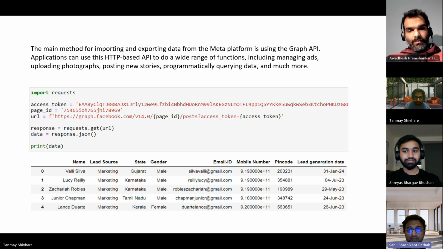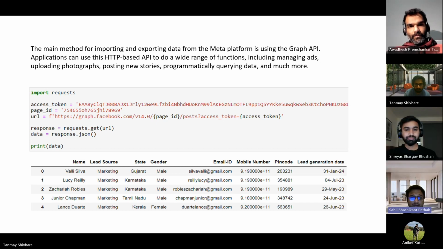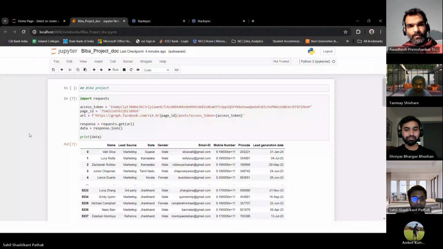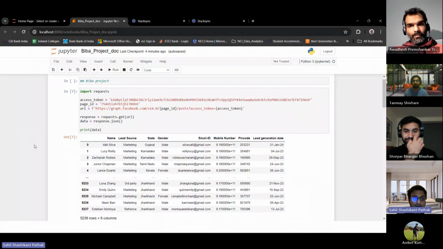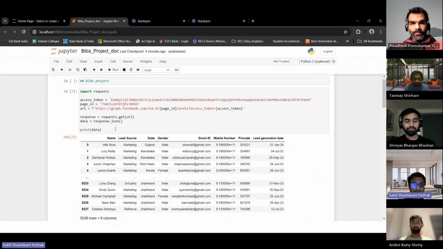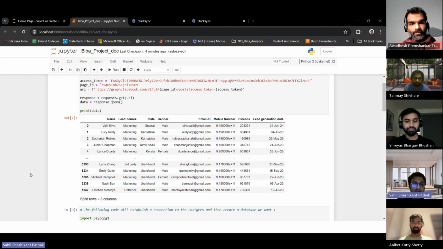So let me share the code part where I'll explain how we are gathering the data. As you can see, this is the code part where we are collecting data from Graph API, and this is the data which we get.